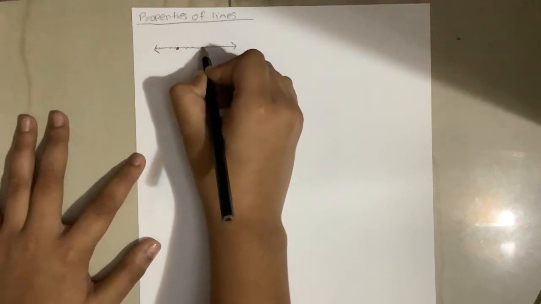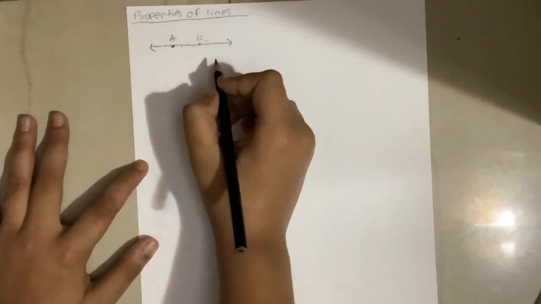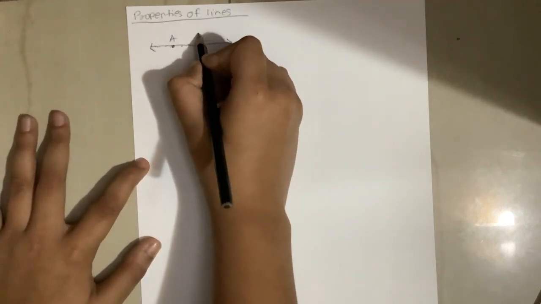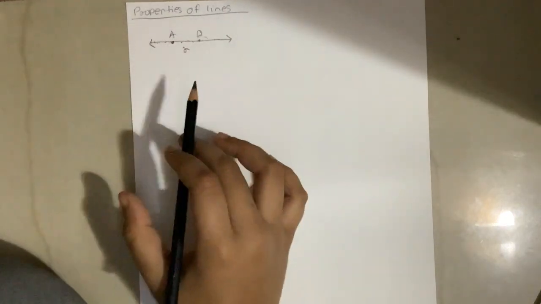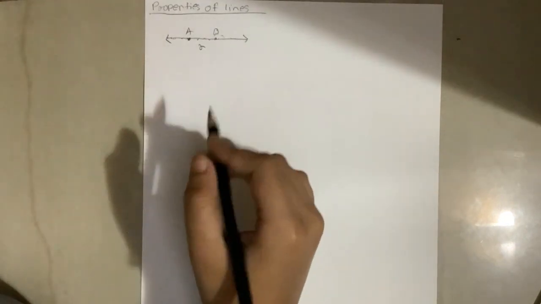So if a question comes like this, there are two points given, A and B, how many points are there on this line, suppose this is line R? You cannot say 2, just because you see 2. You will always have to say infinite, and 2 is actually wrong.